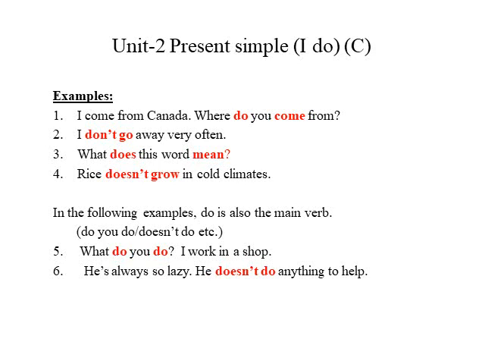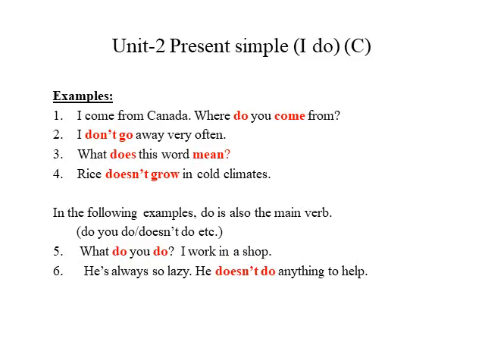Rice doesn't grow in cold climates. Rice is equal to it. So it does not grow or doesn't grow in cold climates. Why? Because rice grows in the rainy season. When we are saying a positive sentence, we have to add s with the main verb. Rice grows in the rainy season. But when we are making a negative sentence, we have to say rice doesn't, and in that case we cannot say grows. We have to say grow. Rice doesn't grow in cold climates.